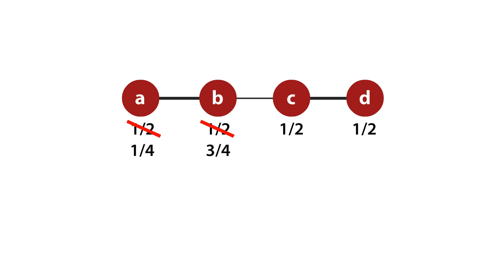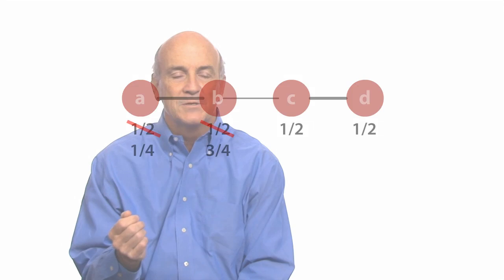But clearly 1/2 for C isn't right either, because C is just like B, right? C has an alternative to dealing with D, it's B. So we need to figure out what C would get in the deal with D using C's outside option, which is B's value. Now as we begin to do this, notice that B's and C's outside options are tied together. They're, for each of them, 1 minus the other's value, and the other's value is changing every time we do this. So what we're eventually going to need is an equilibrium prediction, some way to predict what we would expect to happen when all of the outside options are figured correctly given the values in the exchanges. And that'll be our next topic.